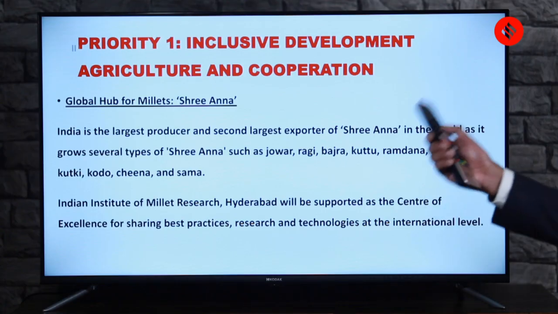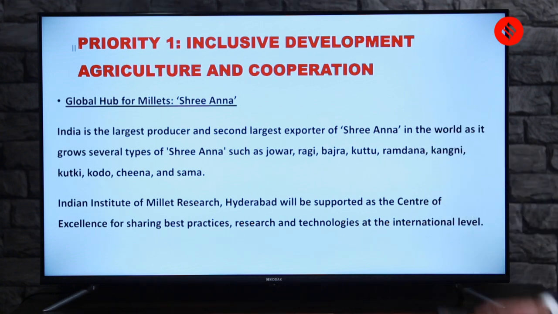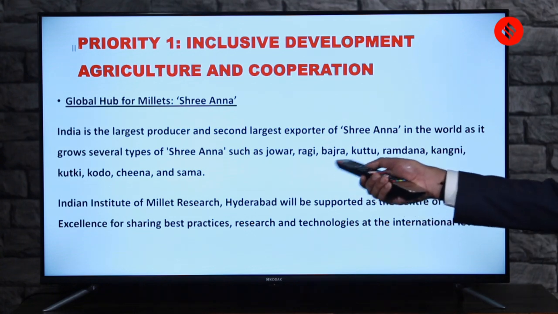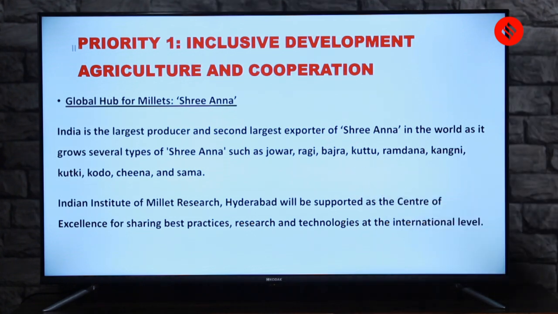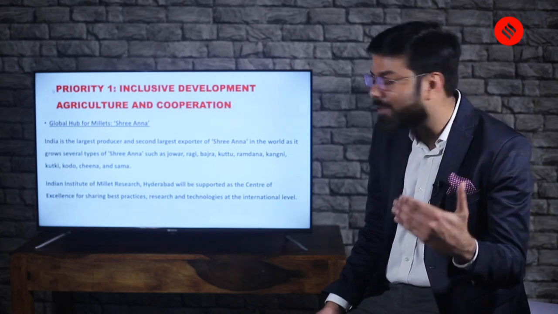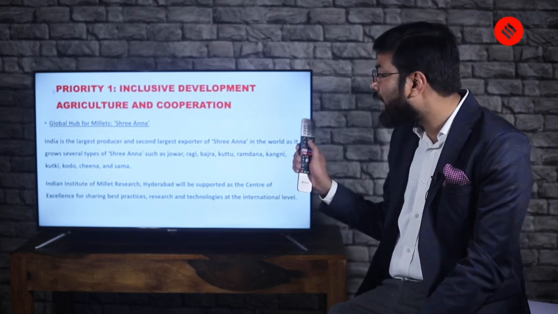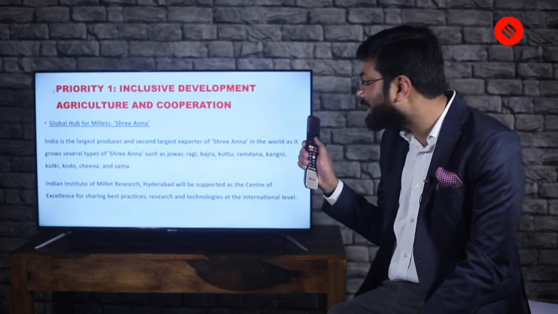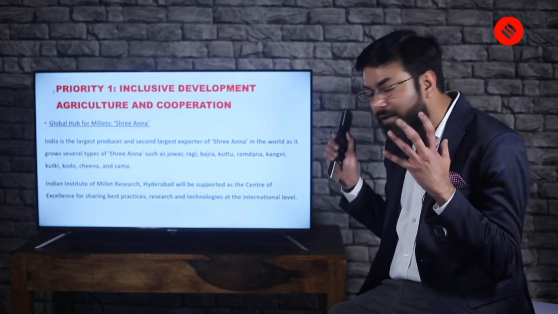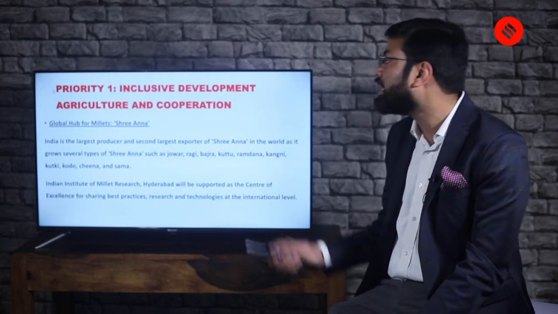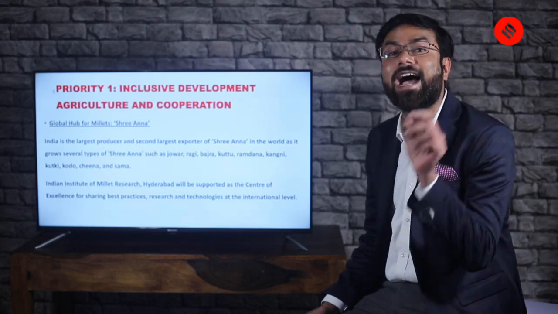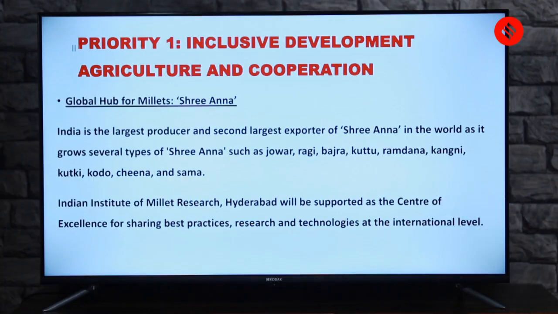Sometimes they ask certain questions which may look very basic, but then they fetch you marks or get you a negative mark. The next point related to millet is the Indian Institute of Millet Research in Hyderabad. So where is it located? Please note, it is in Hyderabad. It will be supported as a center of excellence for sharing best practices, research and technologies at the international level. So this institute will work as the nodal center of excellence. You should know this basic fact.